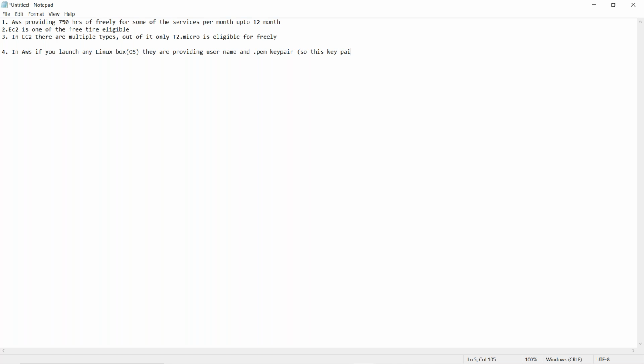Two keys again, public and private keys. Actually, they are providing one key pair, guys. Instead of a password, they are providing a key pair along with the username. So this key pair contains public and private keys. To log into our Linux box, we need a private key.